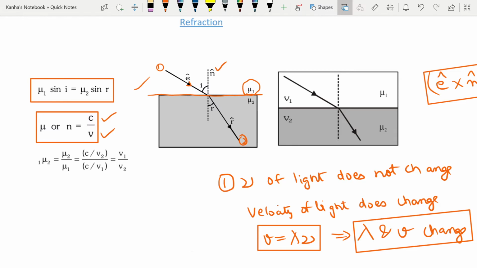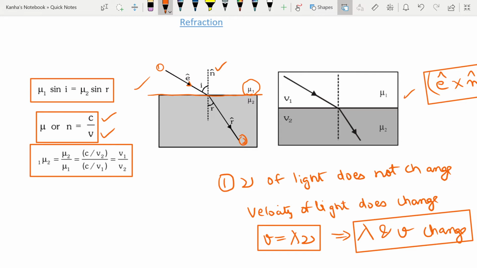With this in mind, I've drawn a simpler picture here as well, showing the same thing. So we come to something known as the relative refractive index. When light passes from one medium to the other, the refractive index of medium 2 relative to 1 is written as 1mu2, which is nothing but mu2 divided by mu1. If you just use the definitions above, you can see that it is equal to v1 by v2.